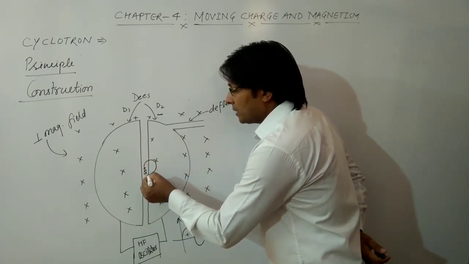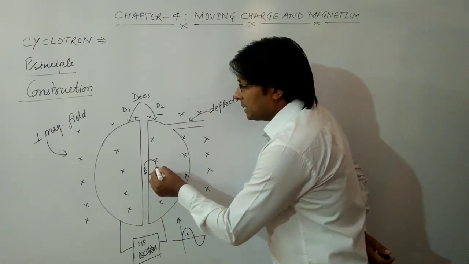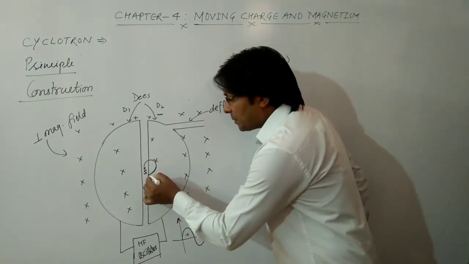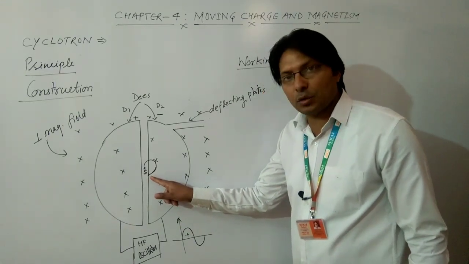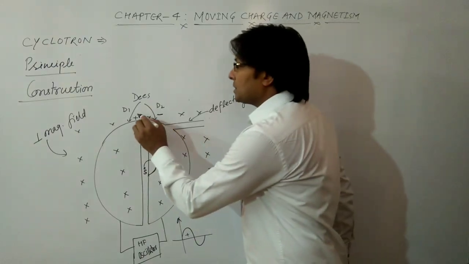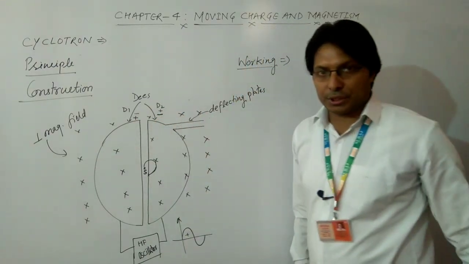The frequency of this high frequency oscillator is so selected that as soon as this alpha particle, or positive particle, reaches the edge of this D, the polarity gets reversed. So now D1 becomes negative and D2 becomes positive.